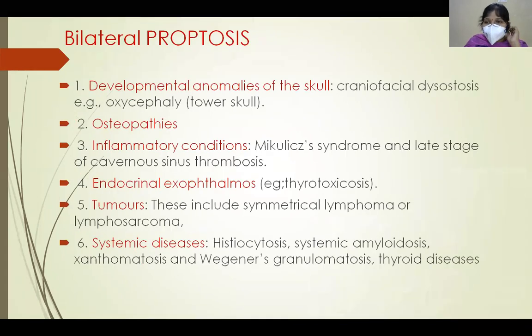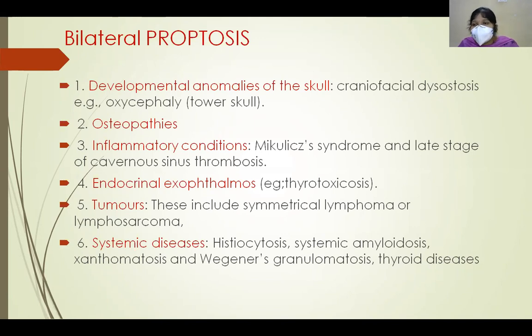Coming to bilateral proptosis, the causes are developmental anomalies of the skull like craniofacial dysostosis, for example oxycephaly where there is tower skull. The other causes are osteopathies, that is osteitis deformans, rickets, etc., which can also lead to bilateral proptosis. Coming to inflammatory conditions, these are Nicolaides syndrome and late stage of cavernous sinus thrombosis.